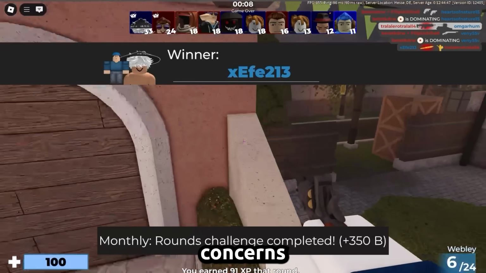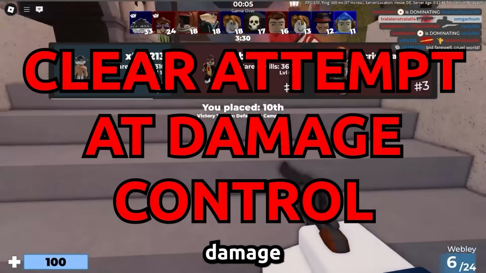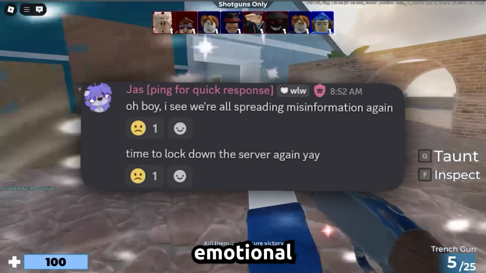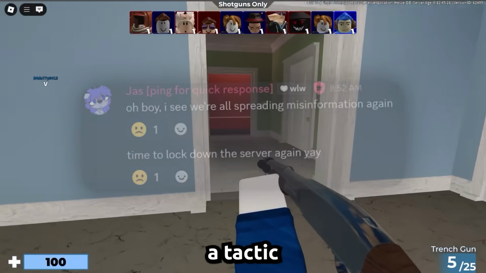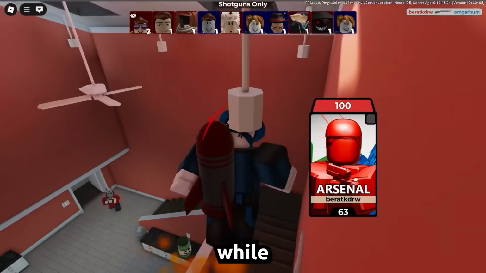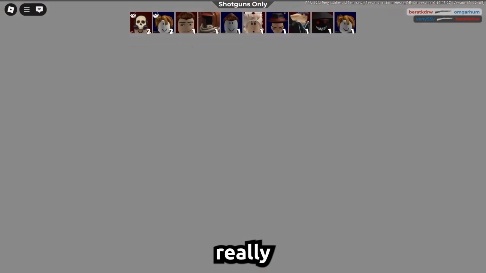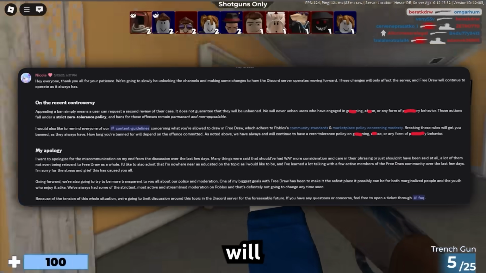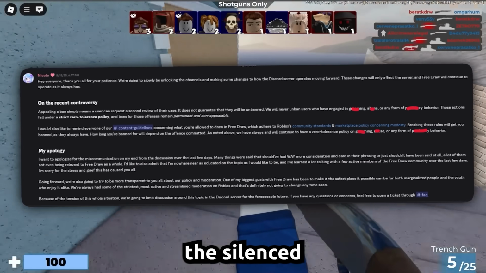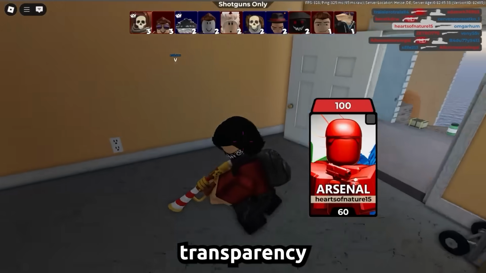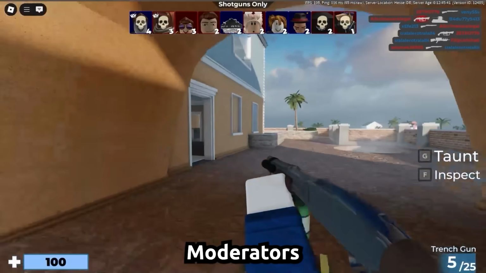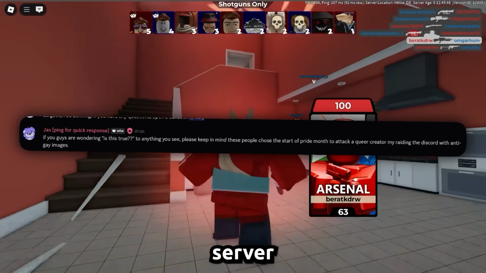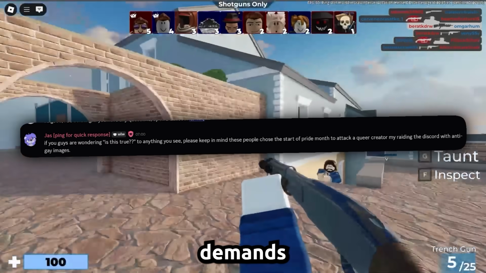Instead of addressing the serious concerns raised, what we're seeing now is a clear attempt at damage control. They tried to discredit the staff who spoke out by labeling them as spreading misinformation, too emotional, or simply mad because they were banned. It's a tactic to avoid actually dealing with the issues brought up, while making the whole situation seem less serious than it really is. Official messages claim that moderation is strict and that bans related to behavior will never be overturned, yet at the same time they silence discussion in their own community, limit transparency, and delete questions from concerned members. Moderators retire quietly amidst the drama, and the leadership blames those asking tough questions for raiding the server or causing trouble, even when the community's only demand is accountability.